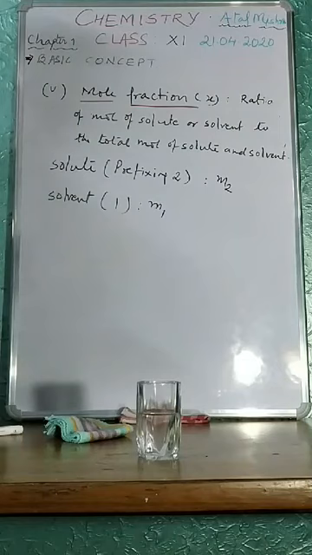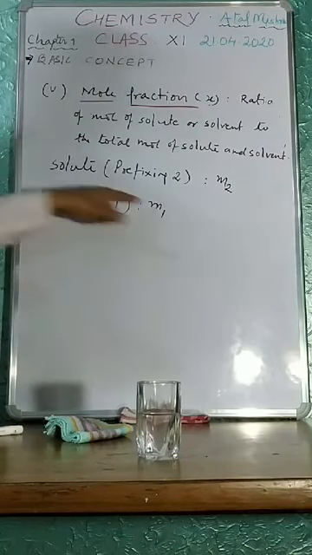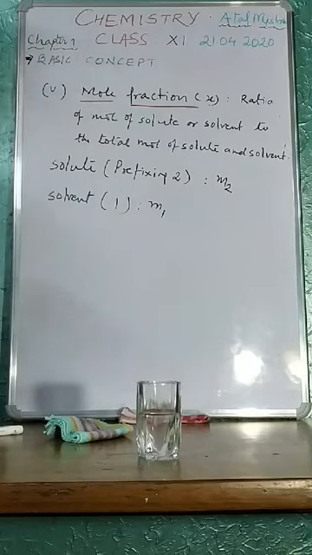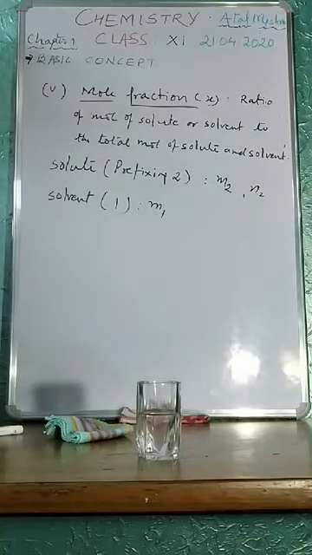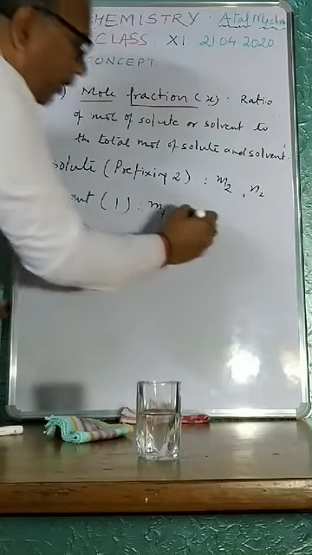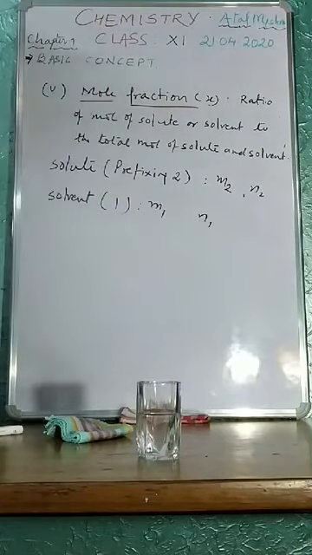So if I am writing M2, then you have to understand this is the mass of solute, and if I am writing M1, then it is the mass of solvent. Similarly, if I am writing N2, then this is the mole of solute. If I am writing N1, then you have to understand it is the mole of solvent.